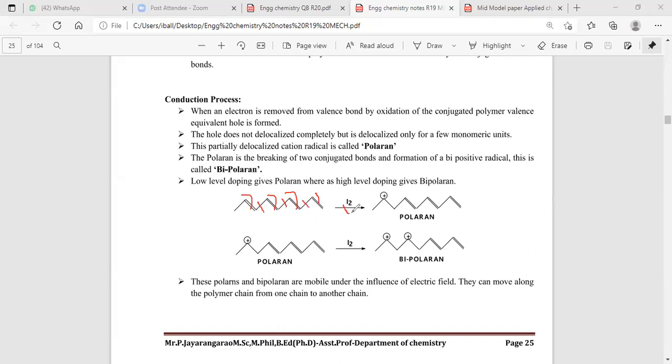When it is treated with iodine in the presence of an applied electric field, the pi electrons are delocalized. A pi bond contains 2 electrons, and these are what we call pi electrons. When it is treated in the presence of an applied electric field, electrons are excited from the valence band to the conduction band. When the electron is excited, a positive charge is formed here, and here we have a single electron. It is known as a polaron intermediate.